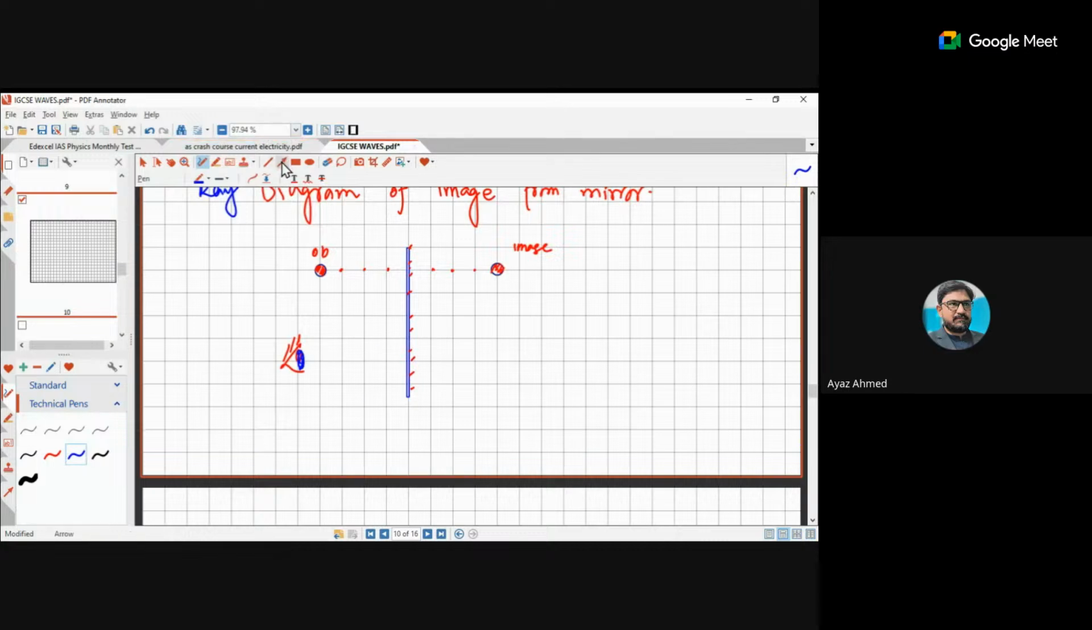Now look, what will you do? You will draw a dotted line from the image position to the center of the eyes of the observer. This was your step number one to spot it. Step number one, to draw the line from image position to the observer eyes. Is this very clear to everyone?